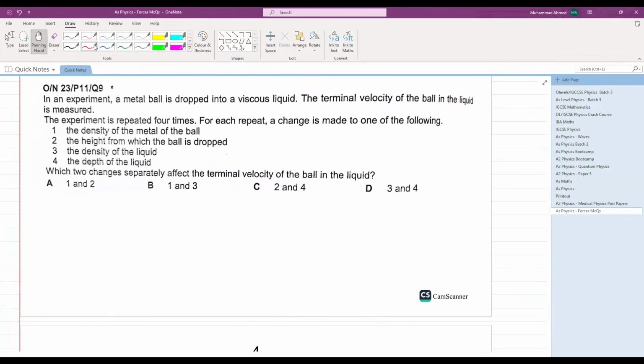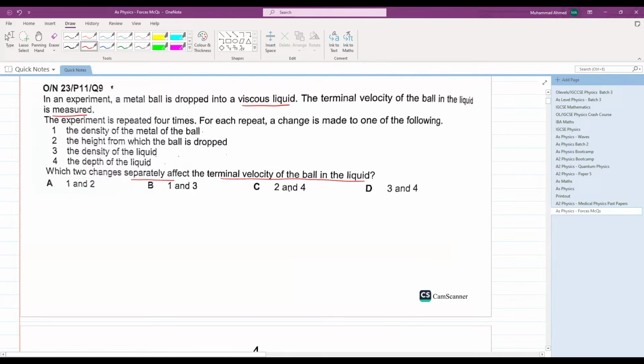C is your answer. In an experiment, a metal ball is dropped into a viscous liquid. The terminal velocity of the ball in the liquid is measured. The experiment is repeated 4 times. For each repeat, a change is made to one of the following: the density of the metal ball, the height from which the ball is dropped, the density of the liquid, the depth of the liquid. Which two changes separately affect the terminal velocity of the ball in the liquid?